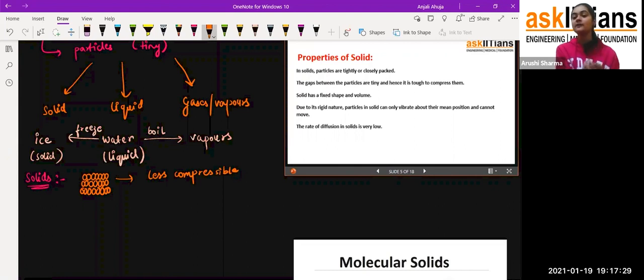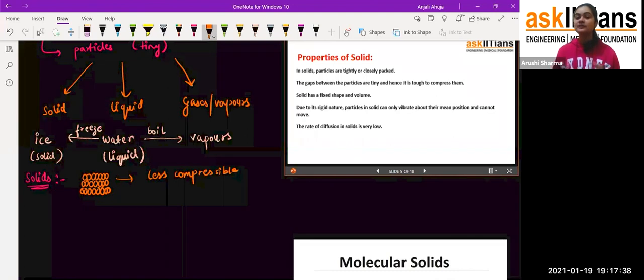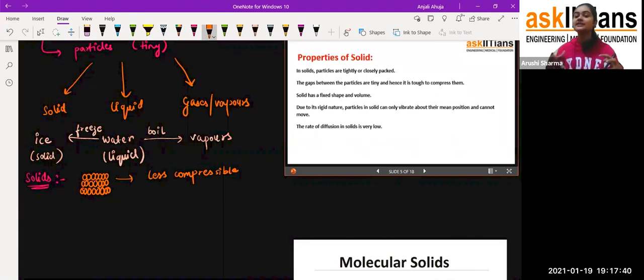Fine, students. Now coming to the next point, the rate of diffusion. The rate of diffusion in solids is very low. Now, students, what does diffusion mean? Diffusion means when two or more things combine with each other, diffuse in each other, and form some kind of mixture. That is diffusion.